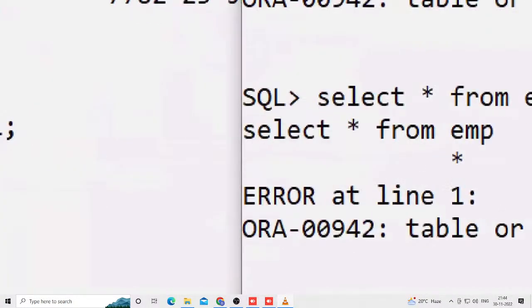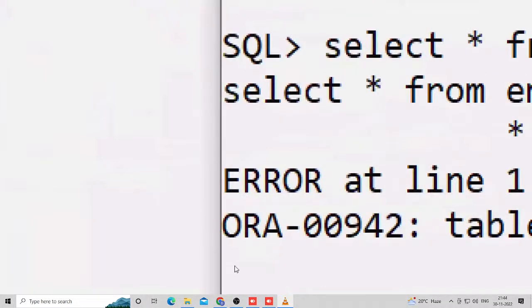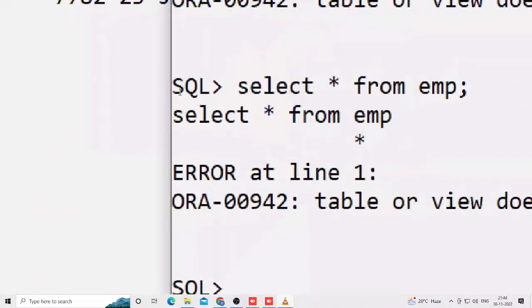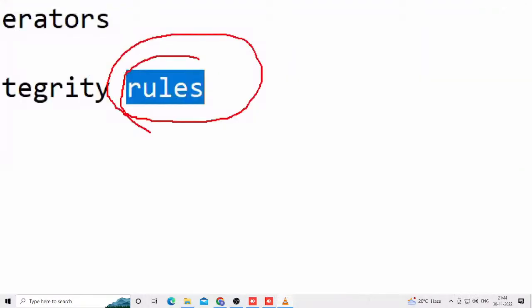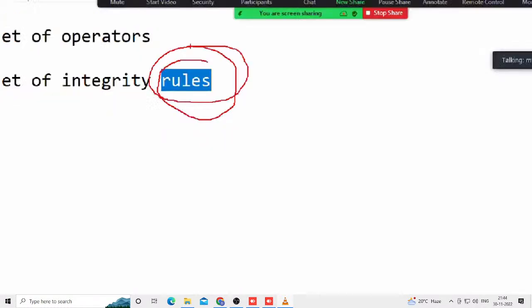Why? Observe here. If we are using any relational data model products, we must compulsorily follow some rules. Really, grant is succeeded, that is correct. But I am a developer and I am unable to follow the rules in the relational data model. That's why I'm a failure. I'm a programmer, I don't know the rules, so that's why I fail. What is the rule? Yes, here. What is the rule?